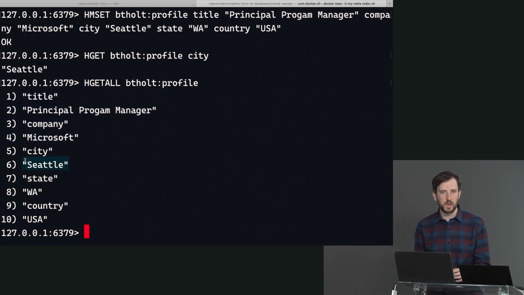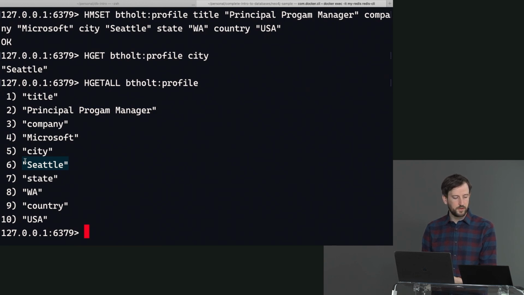It comes back as an array, or a list. Cool. Good so far? There's a bunch more commands that you can do. I'm not going to show you all of them because they're relatively copies of each other, but I left a link there in the course notes for you to see all the different hash commands.